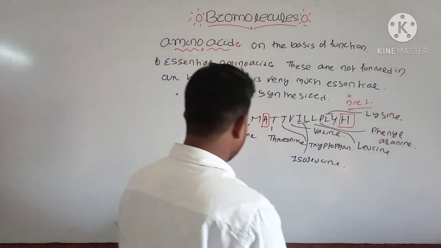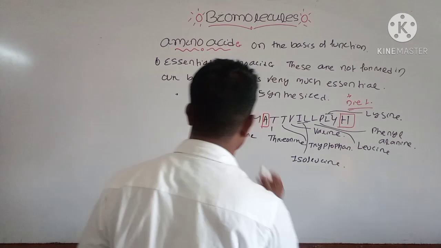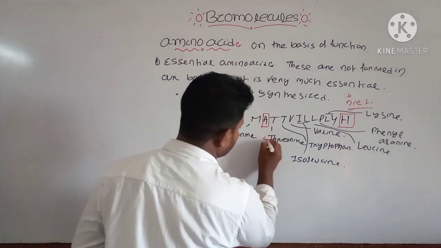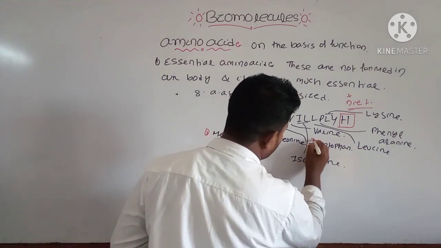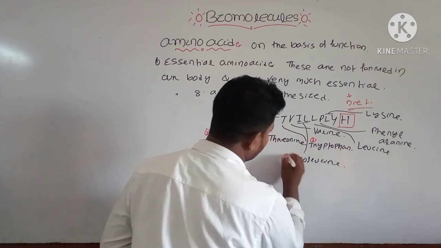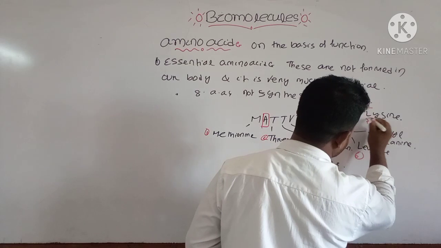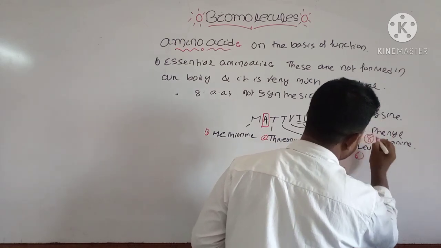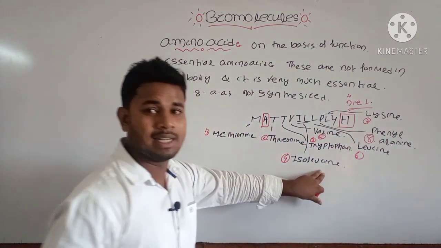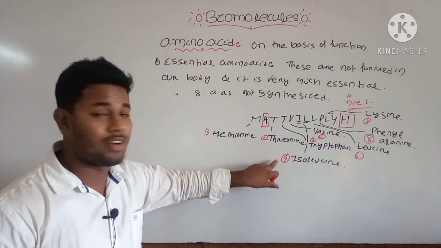Okay, here these are the 8 essential amino acids. That is, 1 methionine, 2 threonine, then tryptophan 3, isoleucine 4, valine 5, leucine 6, then lysine 7, then phenylalanine, it is 8. These 8 amino acids are very much essential for your body.